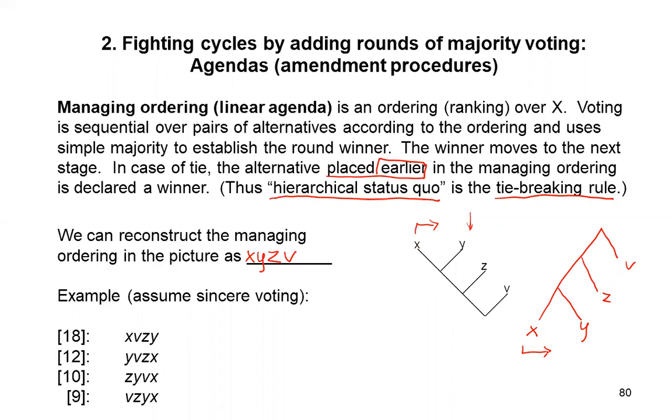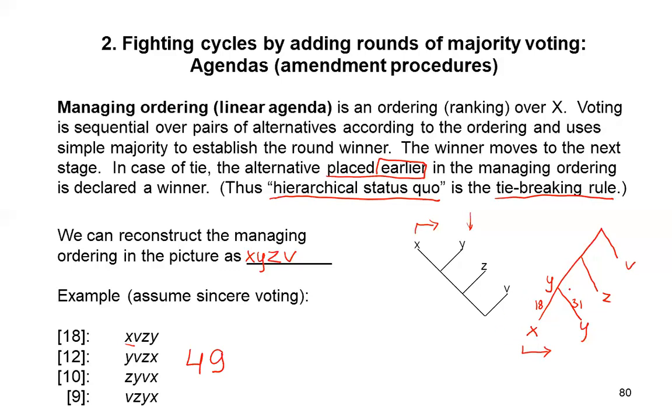Now we have an example. We have a total of 49 voters, 4 candidates, and we are looking for the winner according to our agenda that we have here. X versus Y. How many votes are for X? Only 18, because this is part of our old preference profile, and only 18 voters vote for X. Now the remaining 31 voters vote for Y. We can write down those numbers. It is not necessary, but okay, let's do this. So Y is the winner.